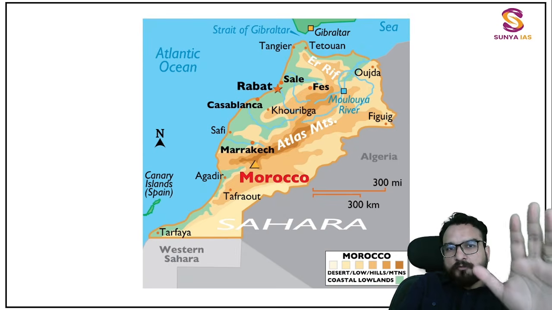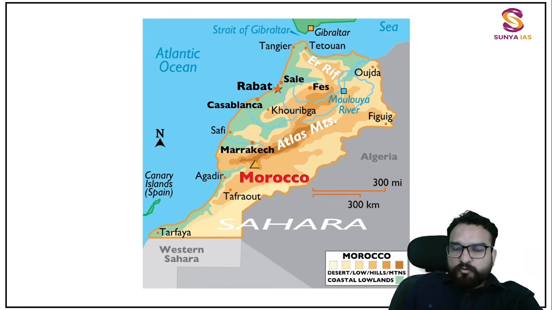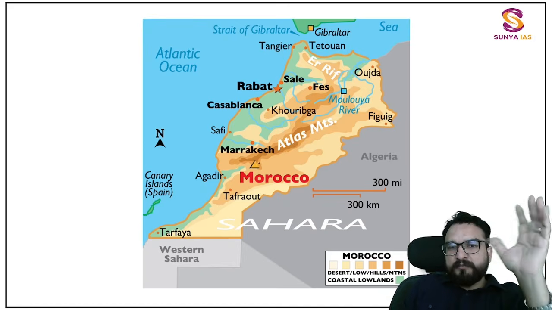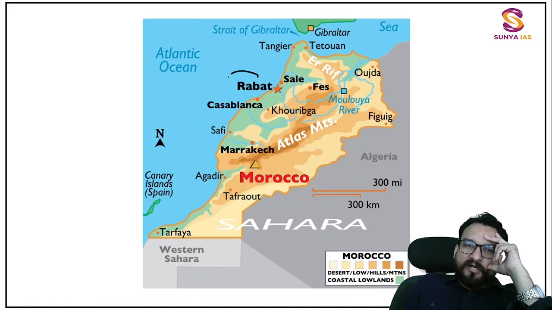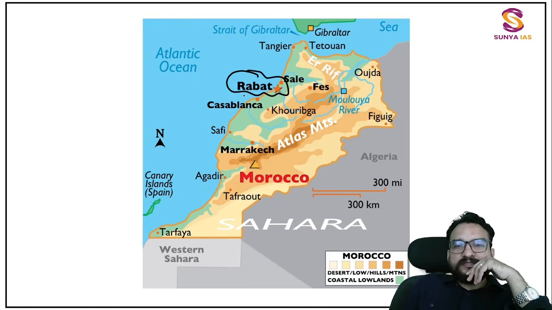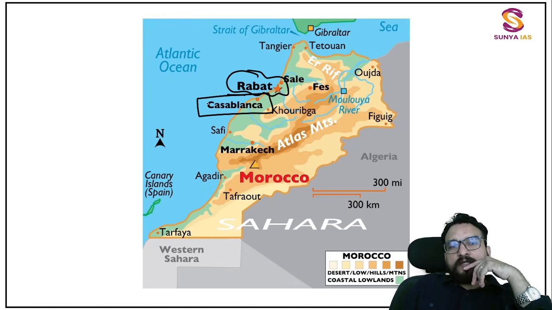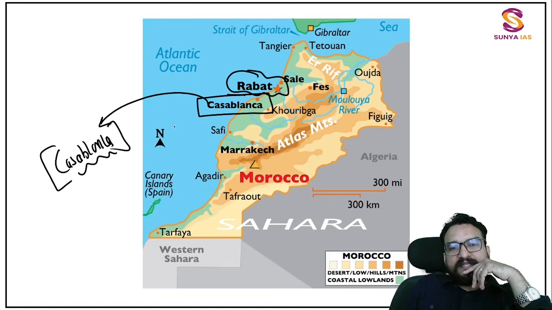So follow the process over here. Now we will be delving into these countries. I am opening up these countries over here. Morocco. Now Morocco's capital is Rabat, but the most famous city over here, which you must have heard about also, and a movie is also made upon this particular city, that is Casablanca. Very beautiful city. One of the largest cities of Morocco you are going to find, guys.